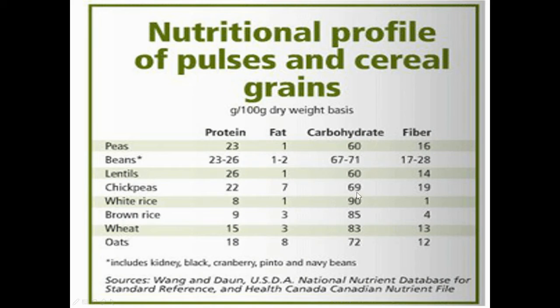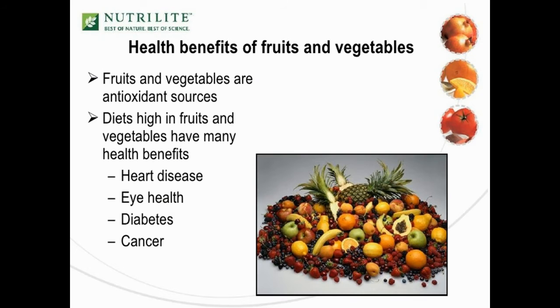There are around 90 grams of carbohydrate out of 100 grams on a dry basis in white rice. If you take 100 grams of wheat, that gives about 83 grams of carbohydrates and 13 grams of fiber, and rice will have only 1 gram of fiber. When you look at the fibers, beans will have more fiber, and peas will have a large amount of fiber. Okay, so just look into this.